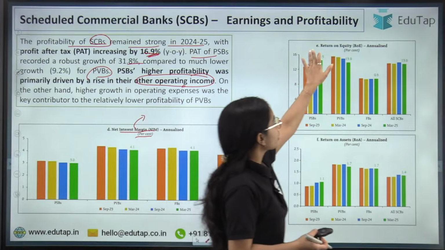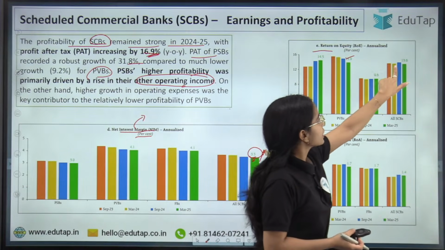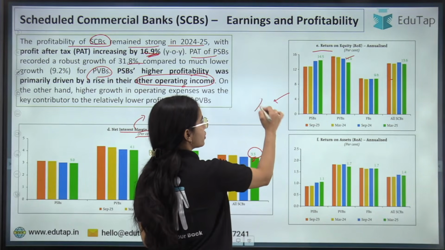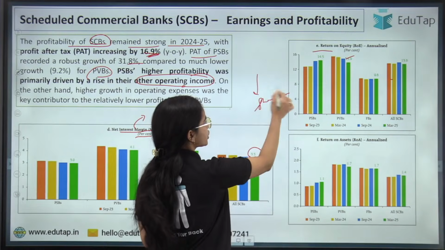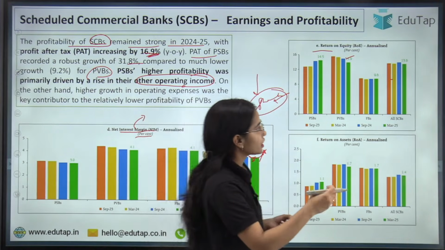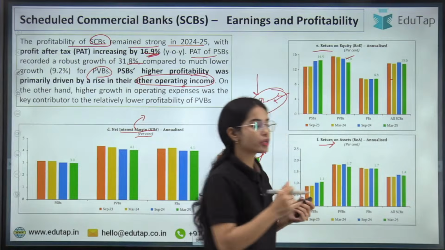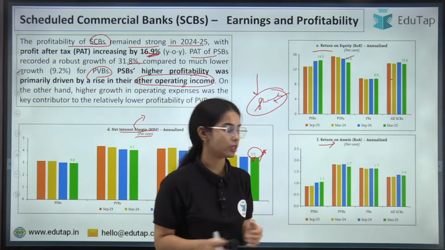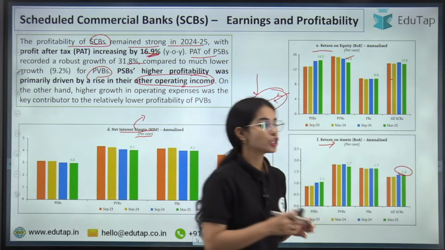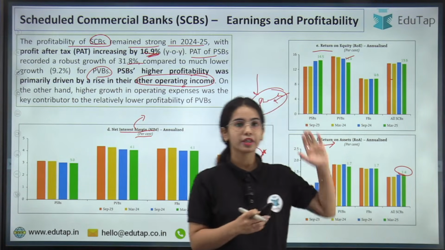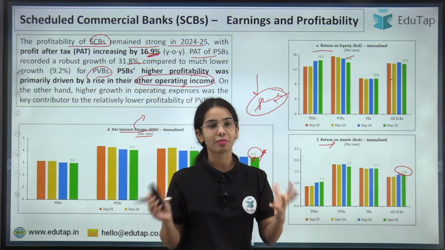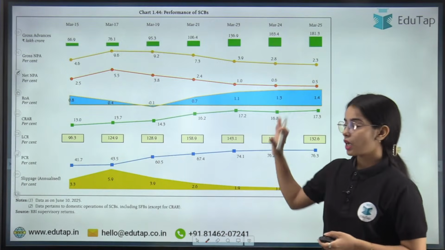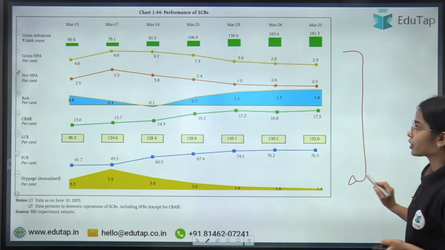Next is return on equity in the percentage form. So return on equity is 13.6%. Return on equity is the returns that the shareholders have got. Return on assets means that from the assets of the bank, how much the bank has been able to earn. So it is 1.4%. So you can understand that the net interest margin, the return on equity and return on assets are positive. That means the bank has been able to earn more. Got it? Now this is the summary of the data for the scheduled commercial banks.